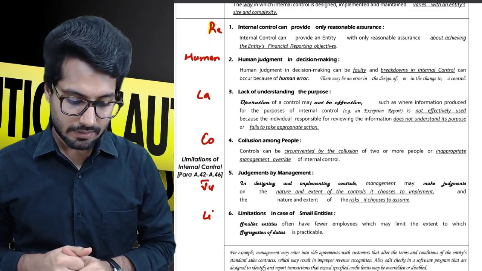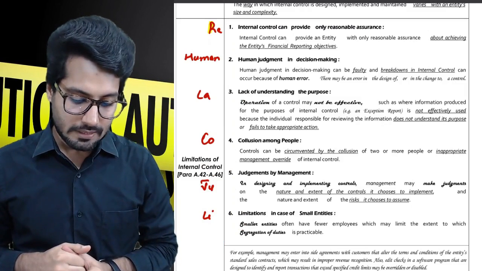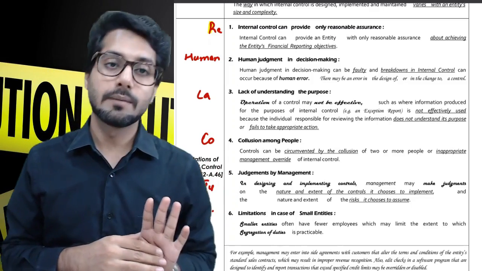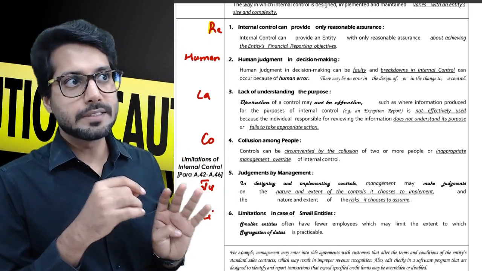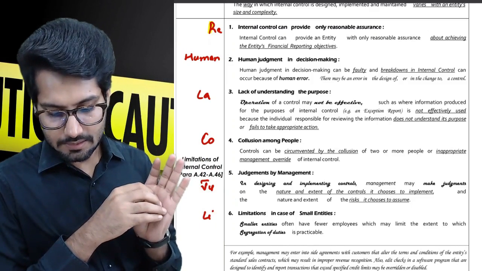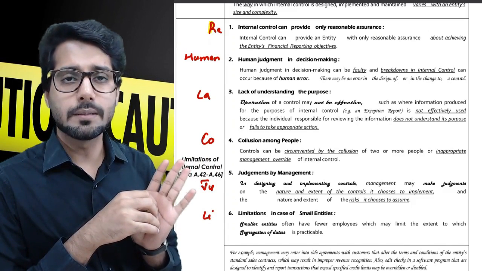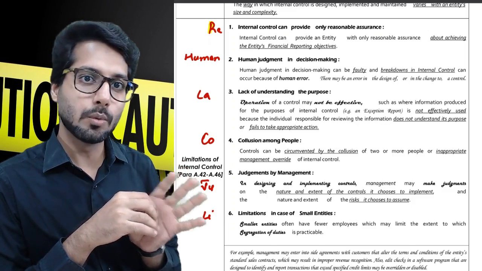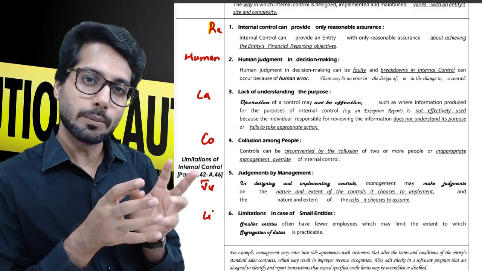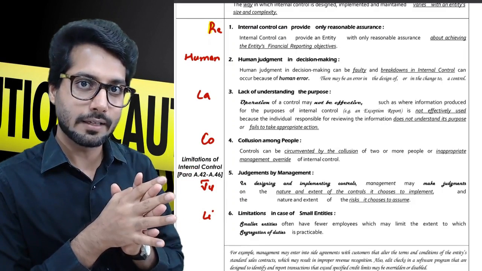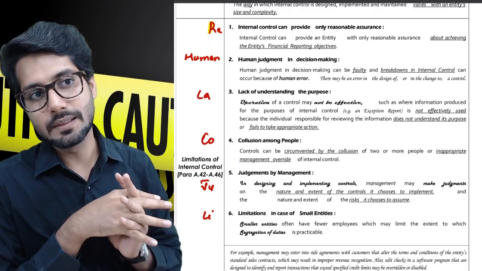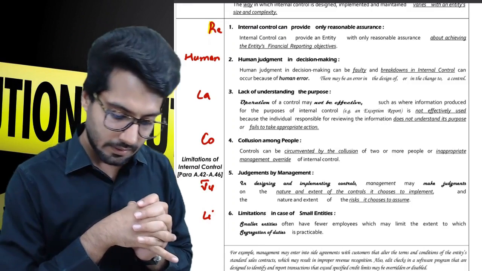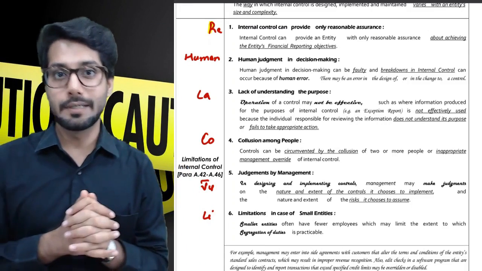Human judgment in decision making can be faulty, and breakdown in internal controls can occur because of human error. Now, first is decision making. The specific area where you were supposed to apply an authorization mechanism. If you ended up taking the wrong decision, who should be beneath whom, who should take responsibility, who should connect with whom to provide an approval for a loan system or something like that, or a purchase requisition. If the duties assigned go wrong, then obviously there is a loophole, and that will lead to a situation which is a limitation for internal control.